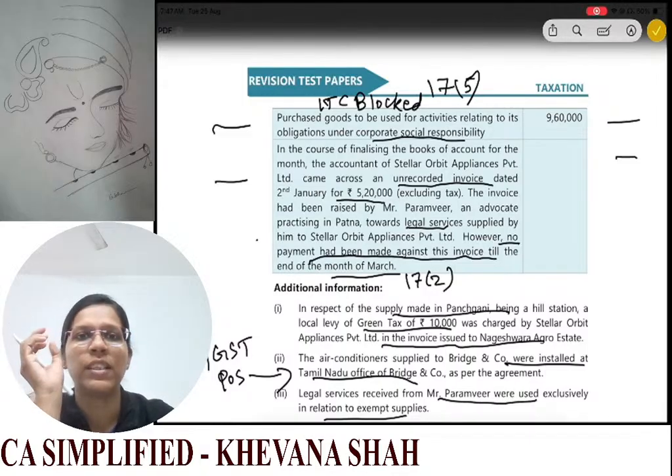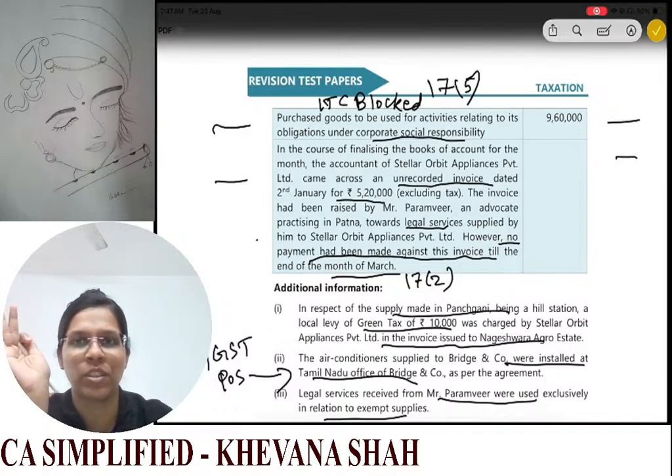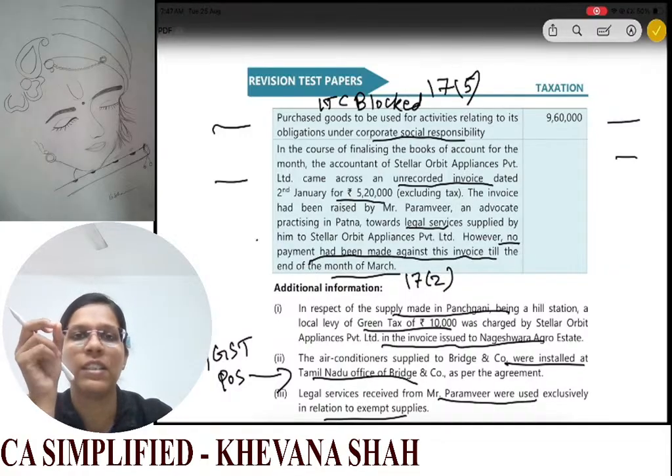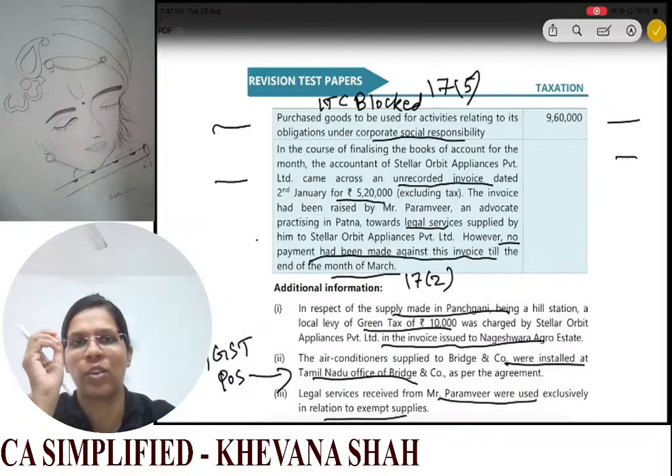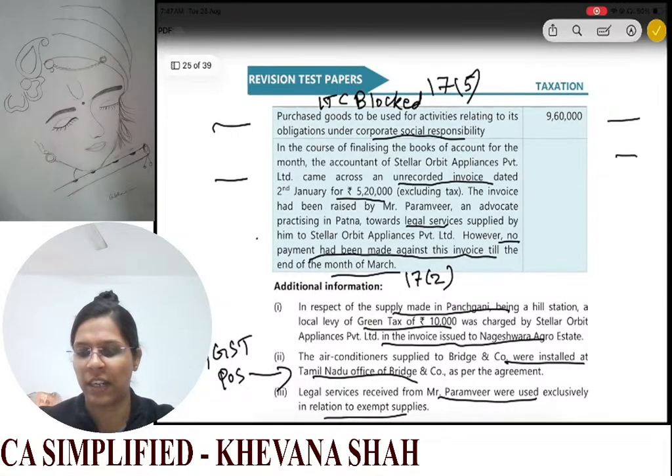So now the service we received in February and invoice was not issued or not received, no payment was done till March. So the relevant time of supply will not arise in February. Okay, so that is the reason we do not have any GST liability in February. Okay, so now let us check the total answers, the totals that we will get.